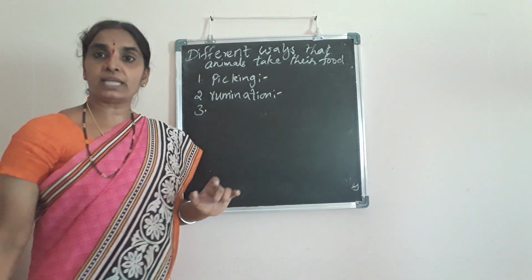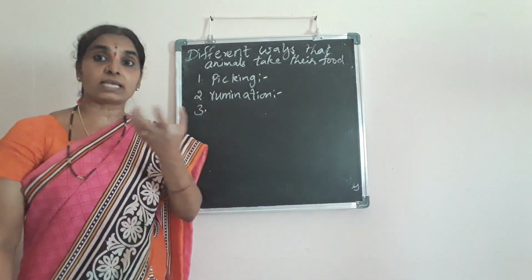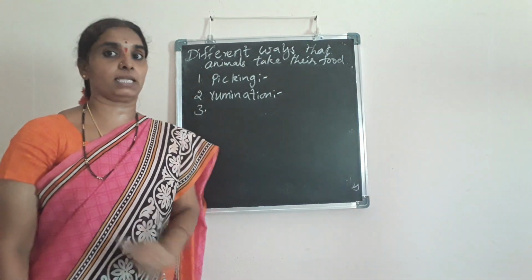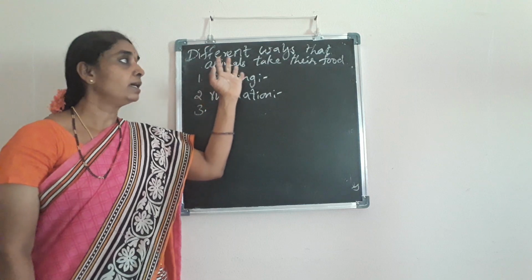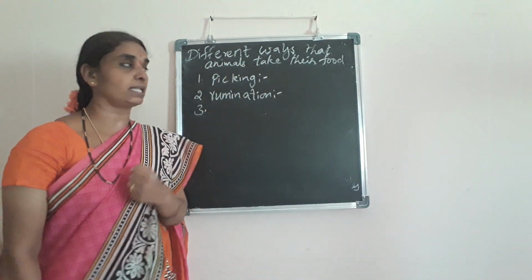Which type of food they take, we have already learned. Now, how do they take? What is the sense organ that is highly developed? We have seen in different organisms. And now we are going to see about the different ways in which different animals take their food.